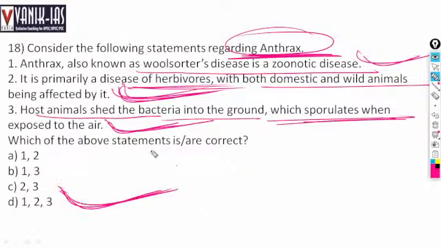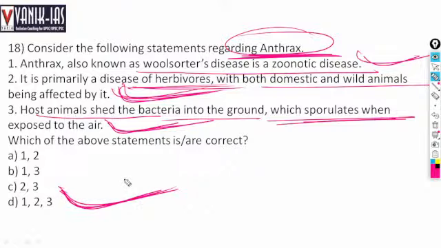When a person or animal comes into contact with soil that is contaminated or sporulated by the bacteria, they also get the disease, anthrax. So they can contaminate the soil, and they can persist in the soil for decades. Remember that. That's how they affect the animals. So all the statements are right regarding anthrax.